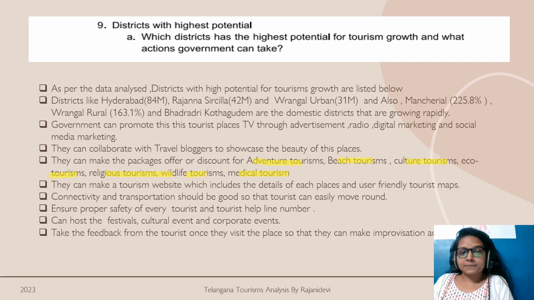They can make a website which includes all the details of every district, and they can make user-friendly maps, and also they can include helpline numbers as well. The connectivity and transportation should be good so that the tourists can move around the district easily, and the government can also ensure the proper safety of every tourist, and they can host festivals, cultural events, and corporate events to attract more tourism. They can take feedback from the tourists once they have visited, and based on that feedback they can work on it.